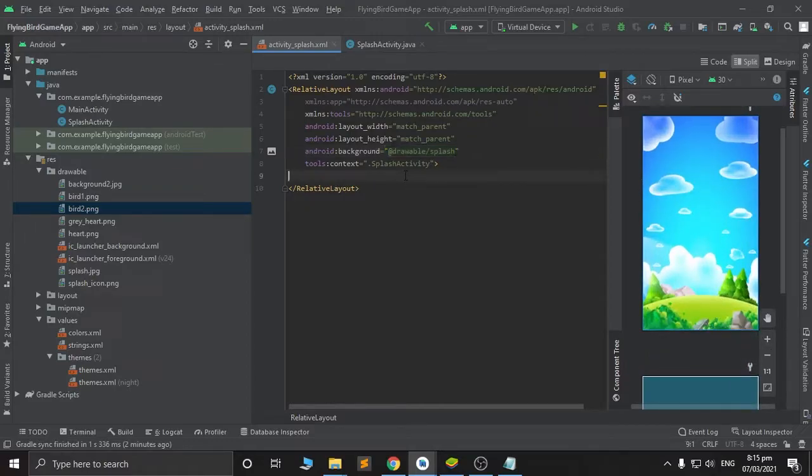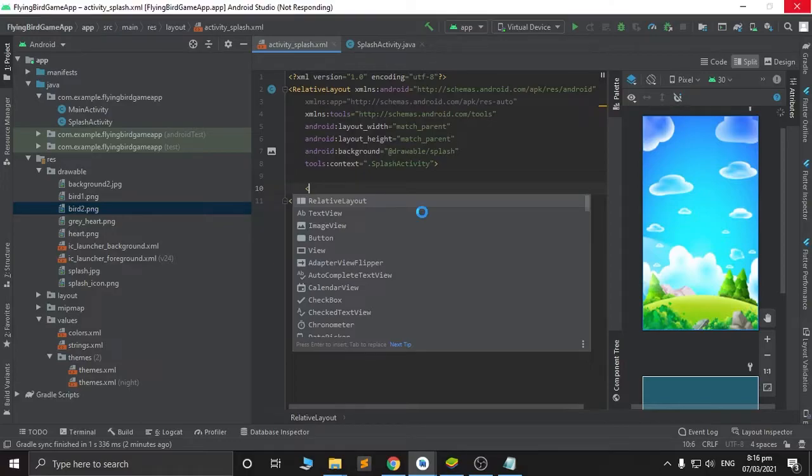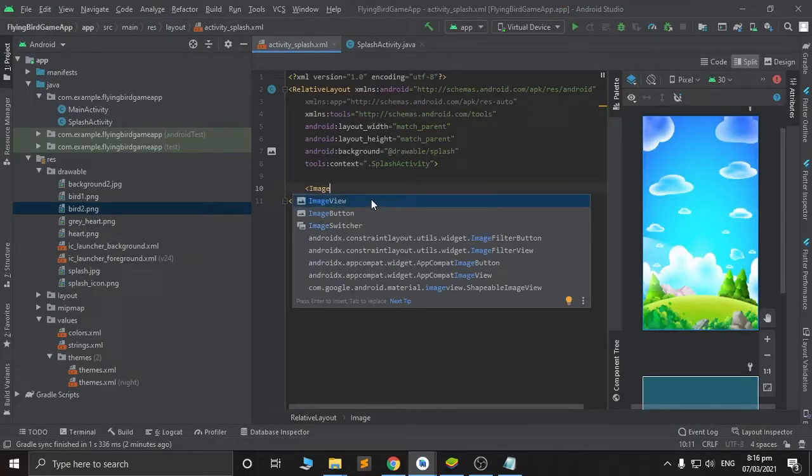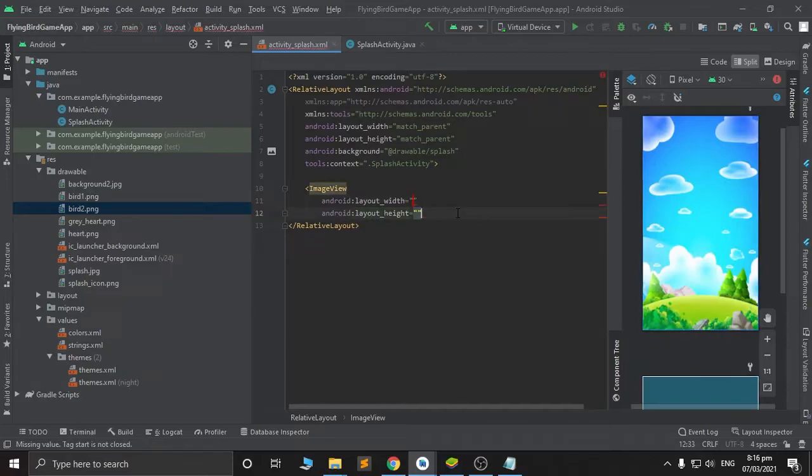And then type image view so that we can add the bird. I will set this up.